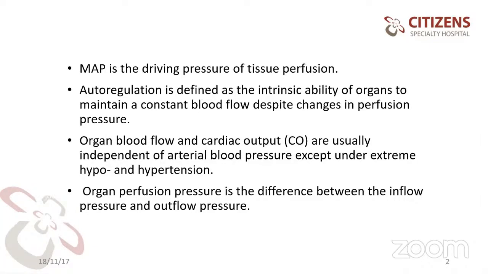So there should be an autoregulation mechanism to avoid organ damage. Organ blood flow and cardiac output are usually independent of arterial blood pressure, except under extreme hypo or hypertension. Organ perfusion is the difference between the inflow pressure and the outflow pressure.